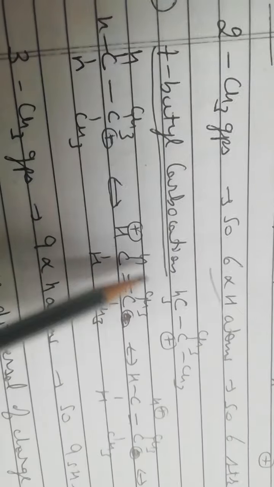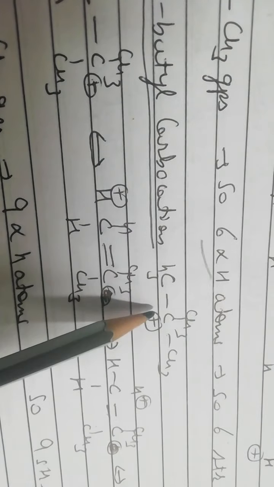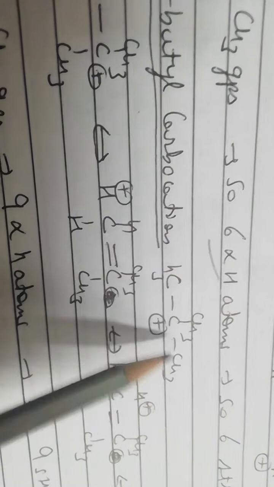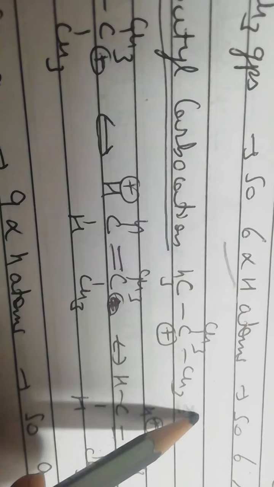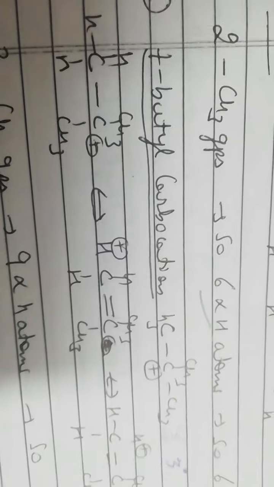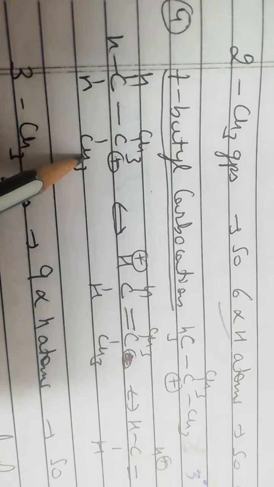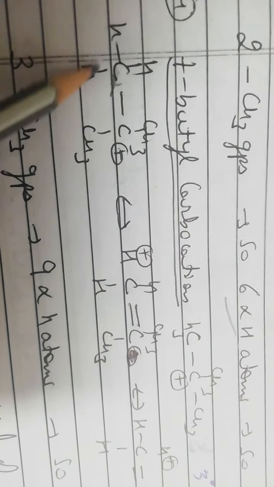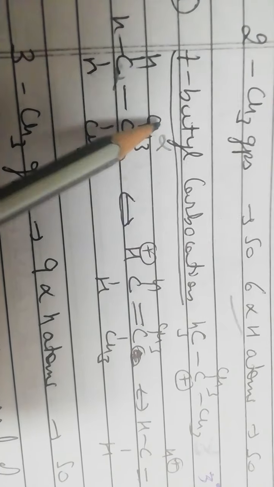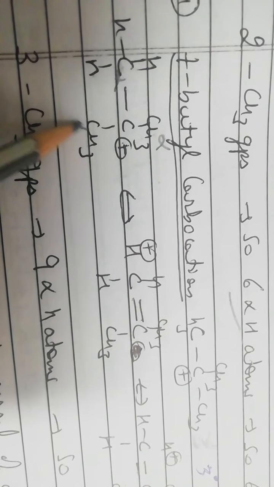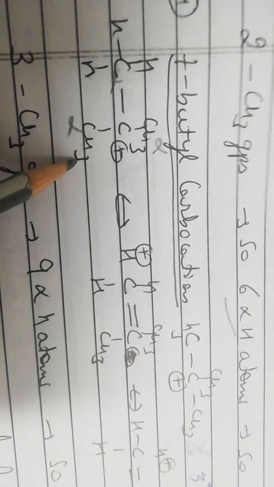Now in case of the tertiary butyl carbocation, this is our tertiary butyl carbocation. Here the carbon atom carrying the positive charge is connected to 3 carbon atoms, so this is our tertiary carbocation. Now here we can see this carbon is carrying the positive charge and it is connected to 3 carbon atoms. So this is the alpha carbon atom having 3 alpha hydrogen atoms. This is another alpha carbon atom, that is a methyl group having 3 alpha hydrogen atoms. This is another alpha carbon atom which has 3 alpha hydrogen atoms.